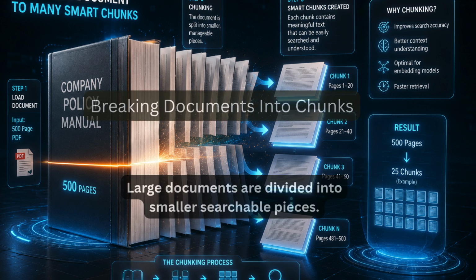Let's see what happens behind the scenes. First, documents enter the system. These documents can be PDFs, Word files, web pages, emails. But there's a problem. AI systems can't efficiently search a massive document all at once. So the document is split into smaller pieces. This process is called chunking. One large document becomes hundreds of smaller chunks, making it easier to search later.